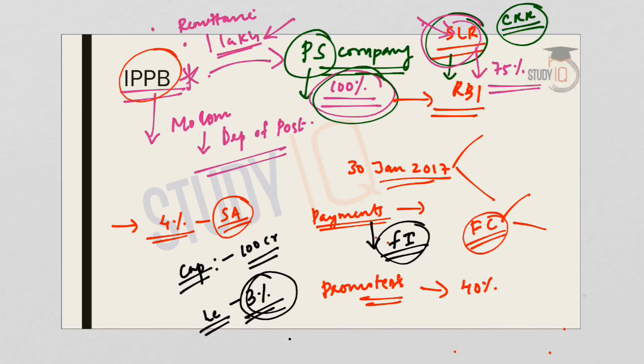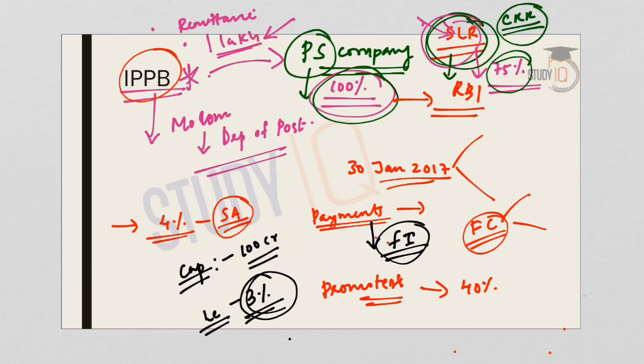So as we have discussed in the SLR, 70% of its demand deposits needs to be maintained under SLR. So they cannot lend to the customers. Instead, they will have to deploy their funds in government papers and bank deposits. So they can accept demand deposits, but they cannot lend.